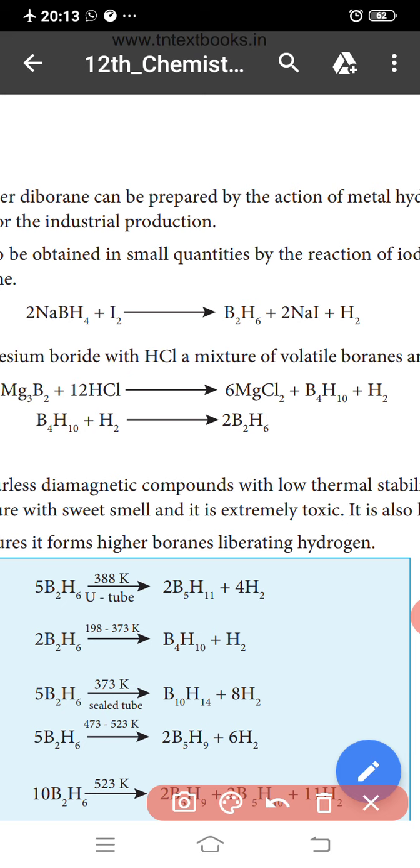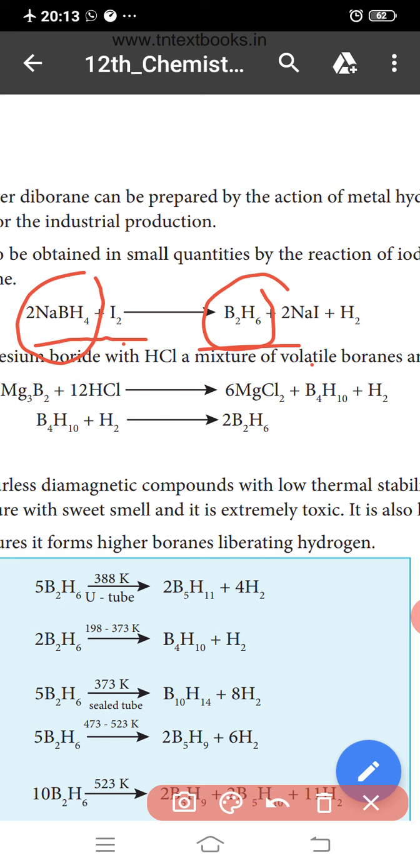Okay, so diborane can also be obtained in small quantities by reaction of iodine with sodium borohydride. Sodium borohydride reacts with iodine, and the product is diborane.